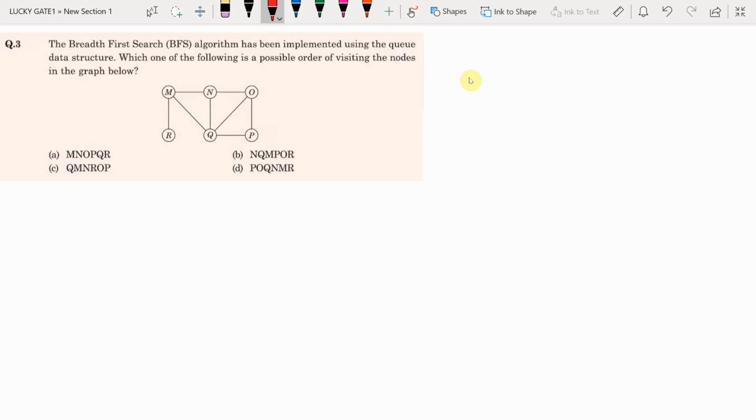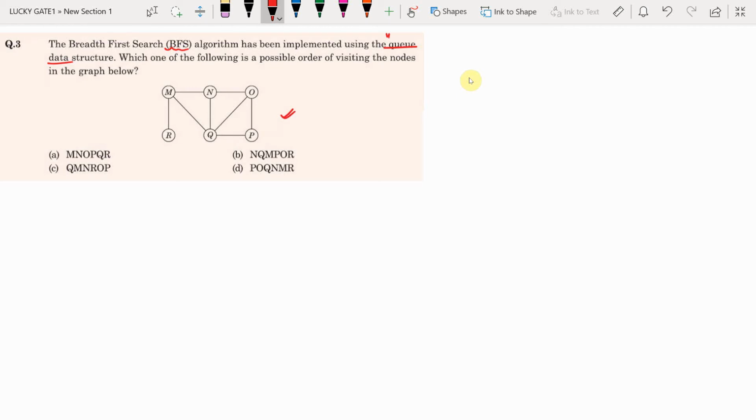This is a question asked in GATE 2017 for 1 mark from the subject data structures, and the sub-concept is breadth first search algorithm. Here the question given is: the breadth first search algorithm has been implemented using the queue data structure. So it need not be given. We know that breadth first search is implemented using a queue data structure. Which one of the following is a possible order of visiting the nodes in the graph? So this is the graph given and we have to check which orders are correct.